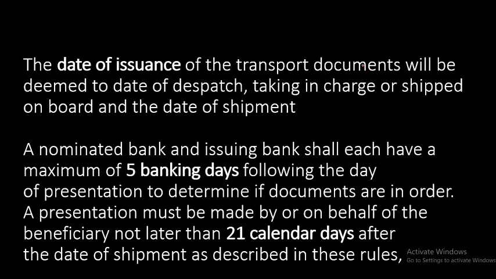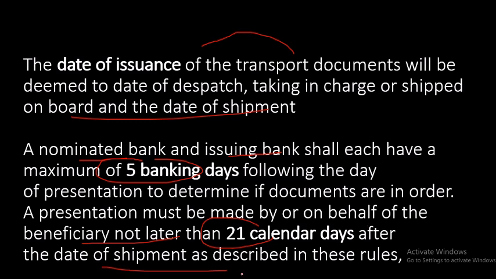Date of issuance of transport documents will be deemed to be the date of dispatch. So whatever date is mentioned in the transport documents, that date will be considered as the date of dispatch, or you can say the date of shipment. Nominated bank and issuing bank, everyone will get 5 working days. And the beneficiary will get his payment within 21 calendar days after the date of shipment. And what is the date of shipment?